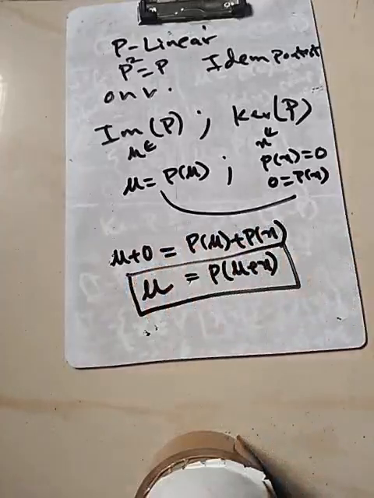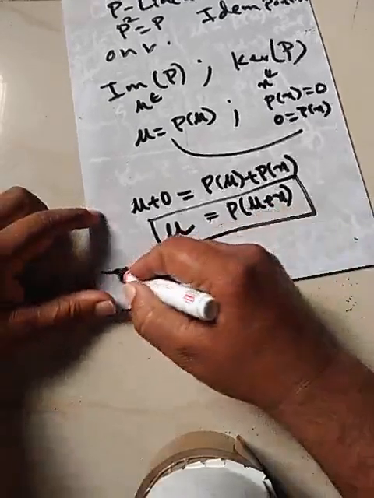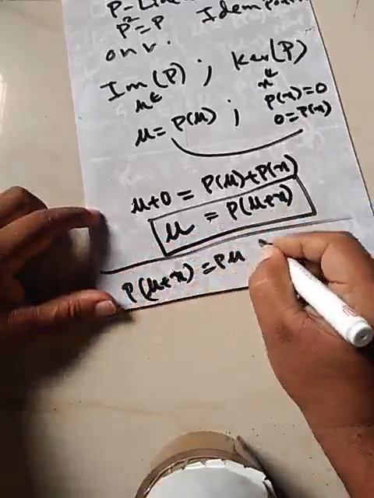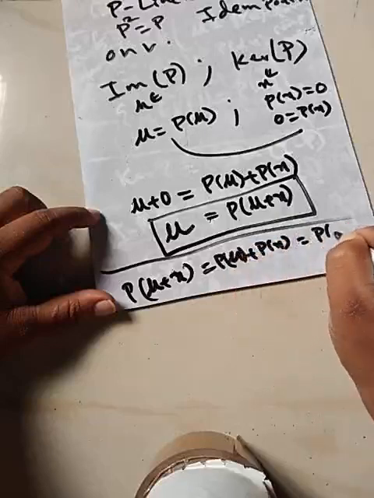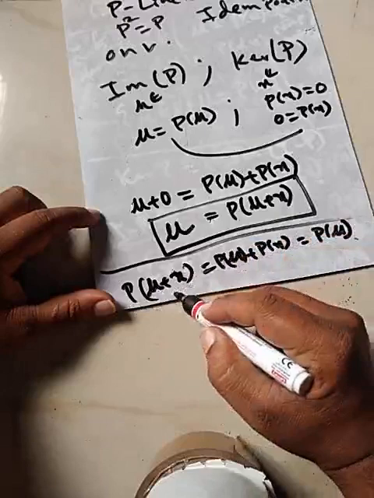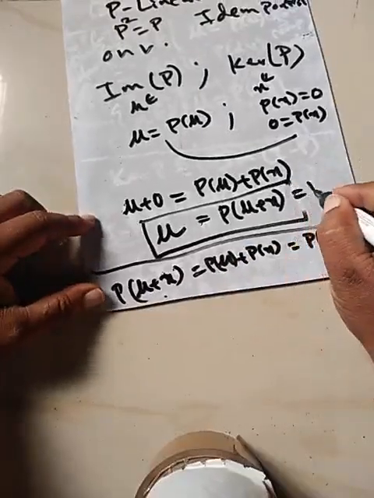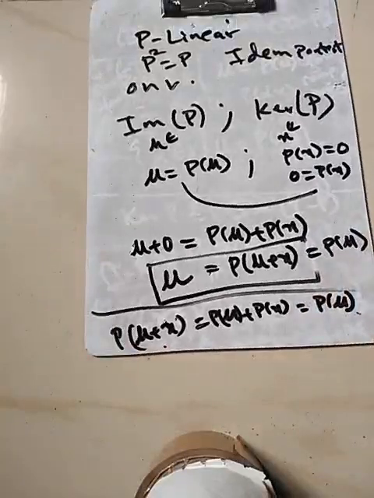The point is that if you take U plus X and apply P to this thing, this is nothing but P of U plus P of X. But what is P of X? P of X is 0, which is nothing but P of U. So P of U plus X is P of U. If you take an object in the image space and the kernel, you add them.